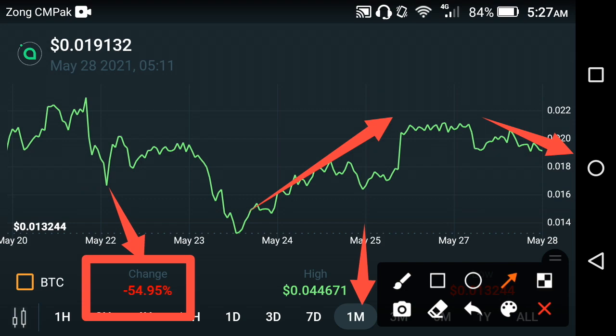On the other side, if you decide to hold, my friends, absolutely maybe in the future there is a lot of chance that it takes a huge pump and gives you a good amount of profit. So that is why I personally recommend to everyone that it's a perfect time to hold Siacoin. Don't decide to sell Siacoin just because the last 1 month price is negative and you are at a loss. Don't decide to sell, it's time to hold, my friends.